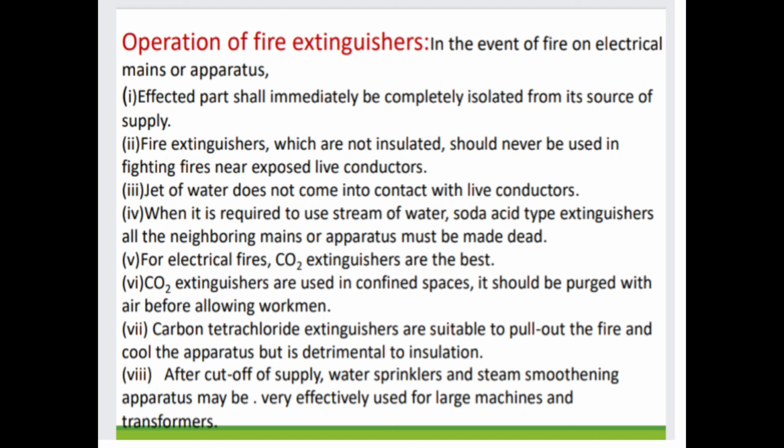In the event of fire on electrical mains or apparatus, the affected part shall immediately be completely isolated from its source of supply. Second, fire extinguishers which are not insulated should never be used in fighting fire near exposed live conductors.